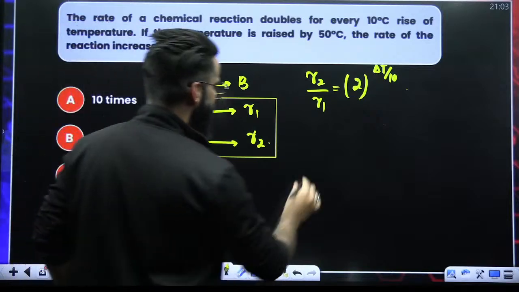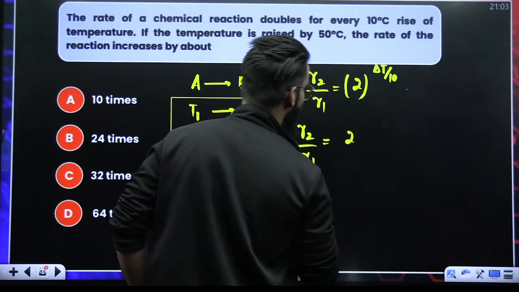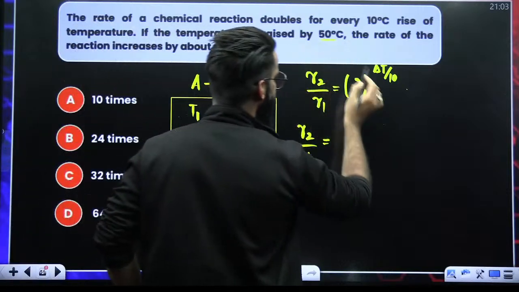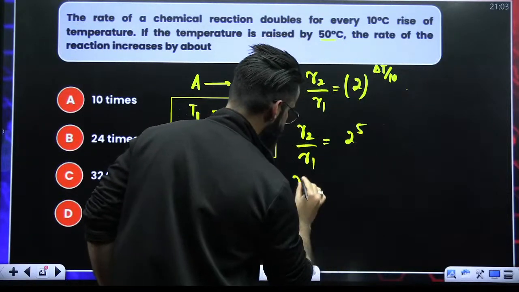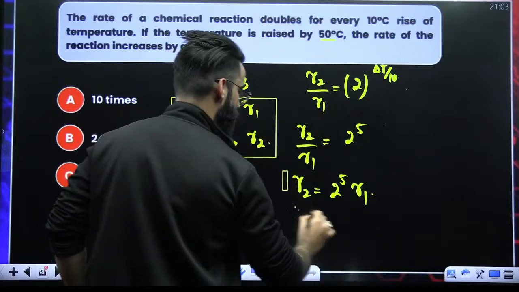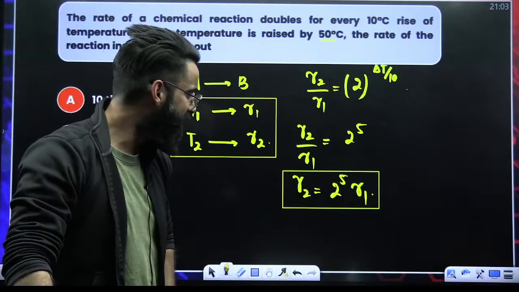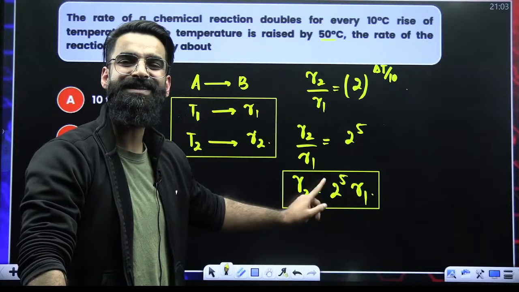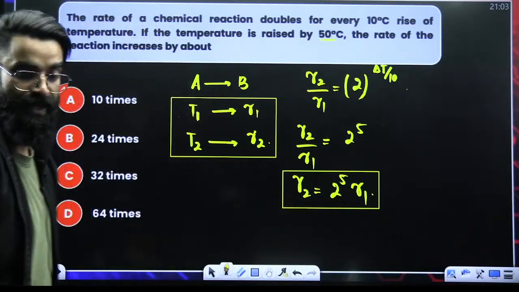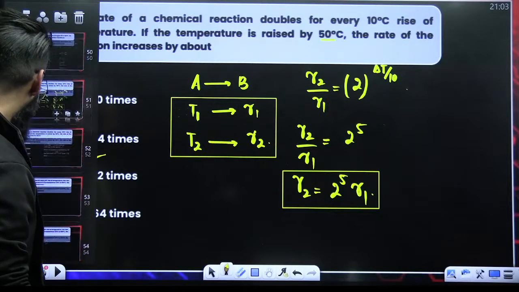Now, I can say R2 divided by R1 is equal to 2 raised power, we are increasing the temperature by 50 degrees, so 50 divided by 10 is 5. So R2 is equal to 2 raised power 5 times R1. So after increasing the temperature by 50 units, rate has increased by 32 times. Perfectly done.